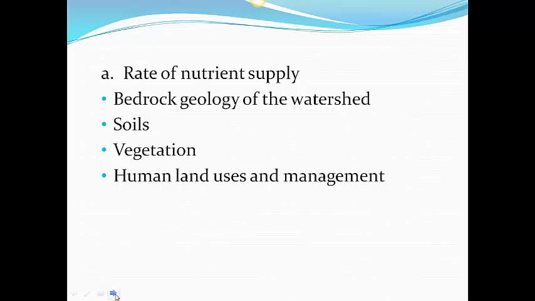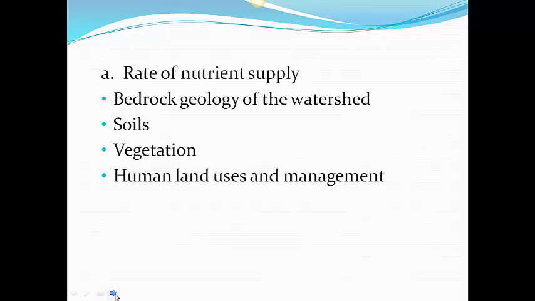First of all, the bedrock of the watershed, so the land that surrounds the lake, that drains into the lake, the type of bedrock it has is going to affect the nutrients, whether it's a limestone bedrock or a granite bedrock. The types of soils in the area, so the kind of soil it is, what kind of nutrients are in those types of soils, whether the soils are easily eroded, are going to determine the types of nutrients in there. The plants growing on the soil are going to determine the nutrients. Some plants use a lot of nitrogen, some release nitrogen. That's going to affect what gets into the waterway.